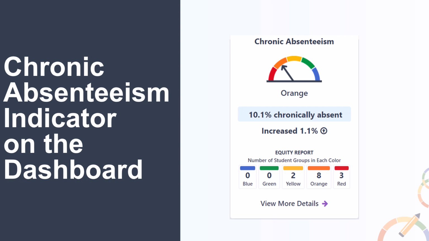Below that, we see the reporting for status and change. In this example, the status shows a chronic absenteeism of 10.1% and an increase of 1.1 percentage points from the prior year. Finally, at the bottom of the card, the equity report shares the number of student groups in each performance level or color. In this example, 0 groups are in blue or green, 2 groups are in yellow, 8 groups are in orange, and 3 are in red. There is a link to view more details at the base of the card, which provides more specific student group information.